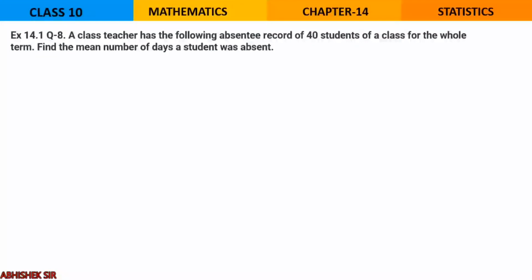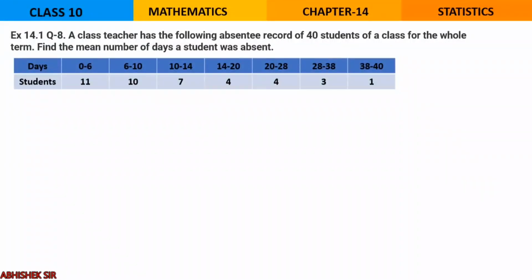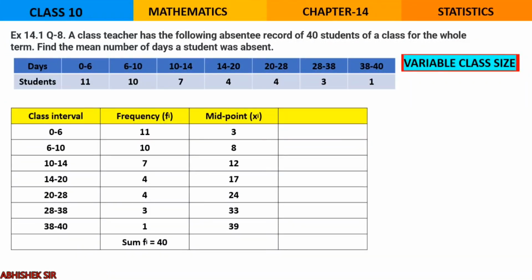This is from exercise question number 8. The teacher has the following absentee record of 40 students for the whole term. We will have to find the mean number of days a student was absent. So this is the information given in the question. Let us start with the class interval. Note that the class size is variable, meaning 0 to 6 the class size is 6, but over here the next, 6 to 10, the class size is only 4. So the class size is not constant, but still our method will remain the same.